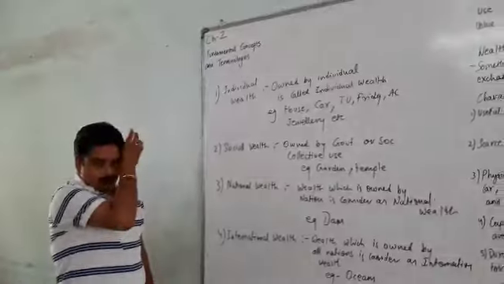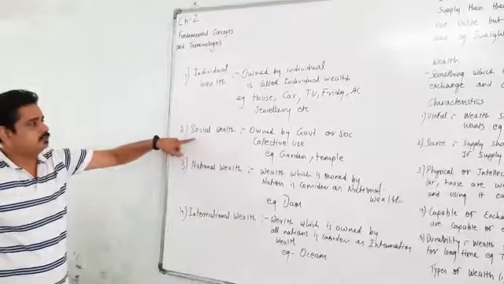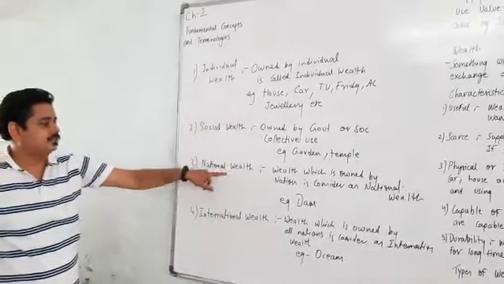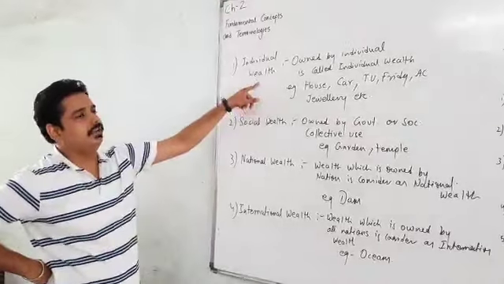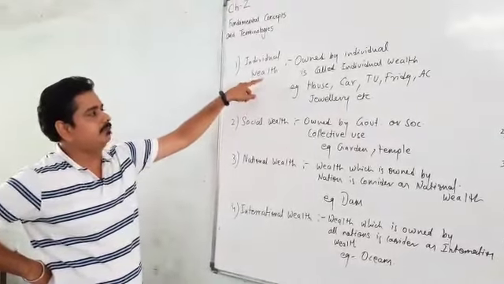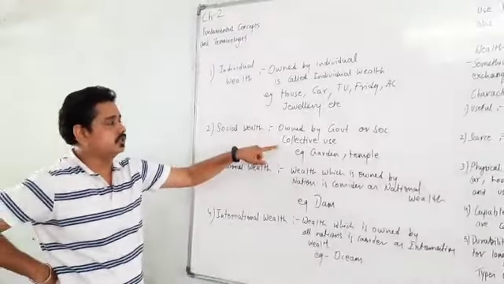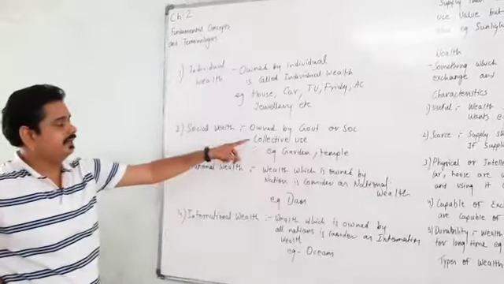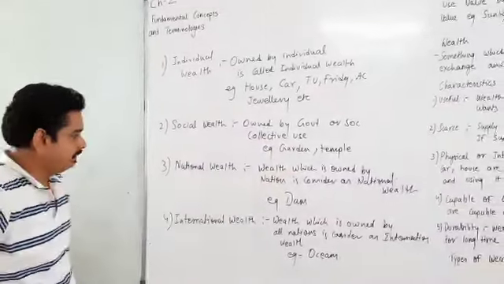So there are 4 kinds of wealth: individual, social, national and international. Individual wealth is owned by an individual, for example a house or a car. Social wealth is owned by a government or a society and, most important, has collective use, for example gardens and temples.